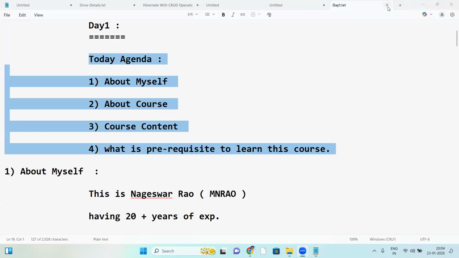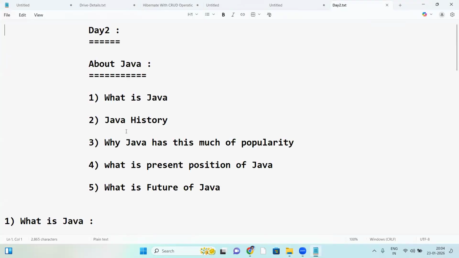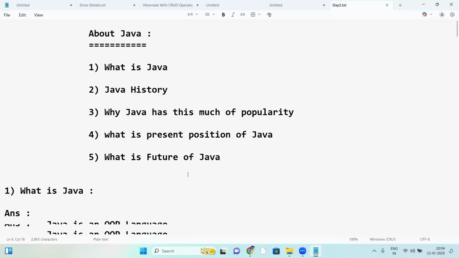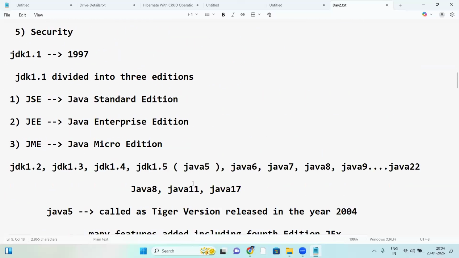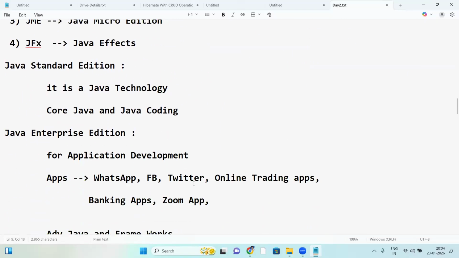On day two, yesterday, just a Java overview was given. Java has not started yet. It covered what Java is, Java history, these things.